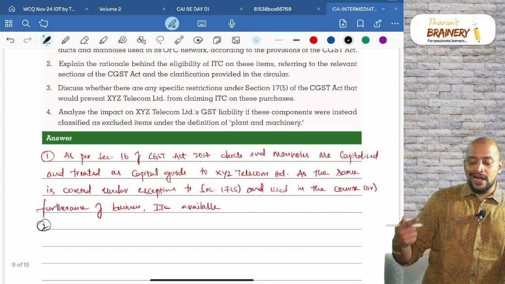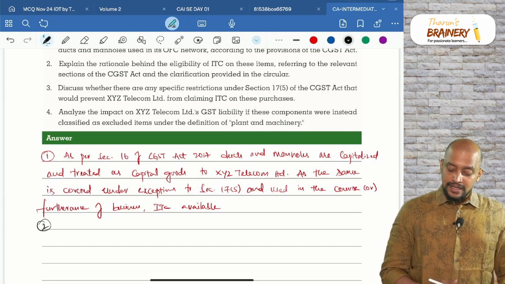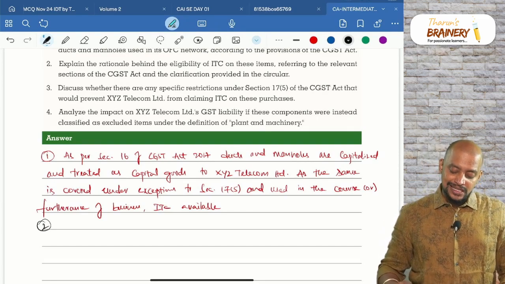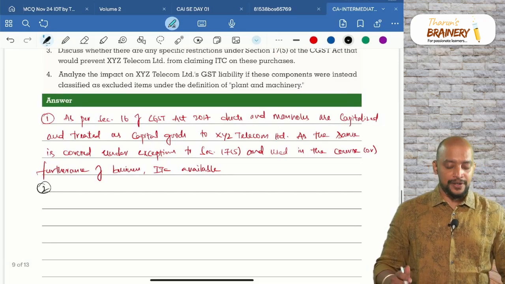Next, second point, explain the rationale behind the eligibility of ITC on these items, referring to the relevant sections of CGST Act and the clarification provided in the circular.